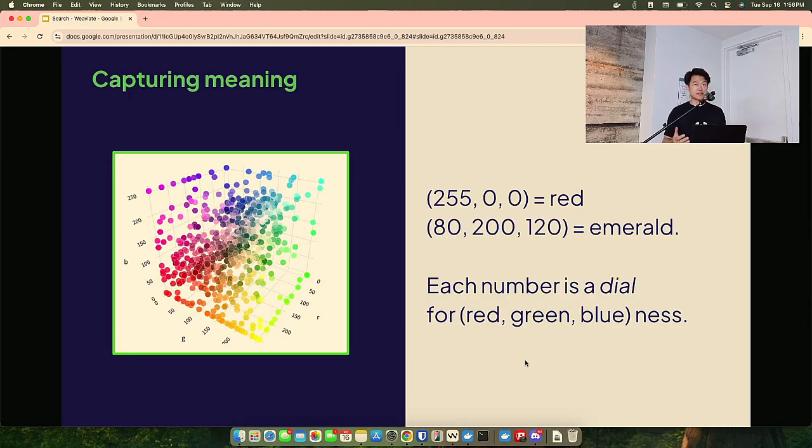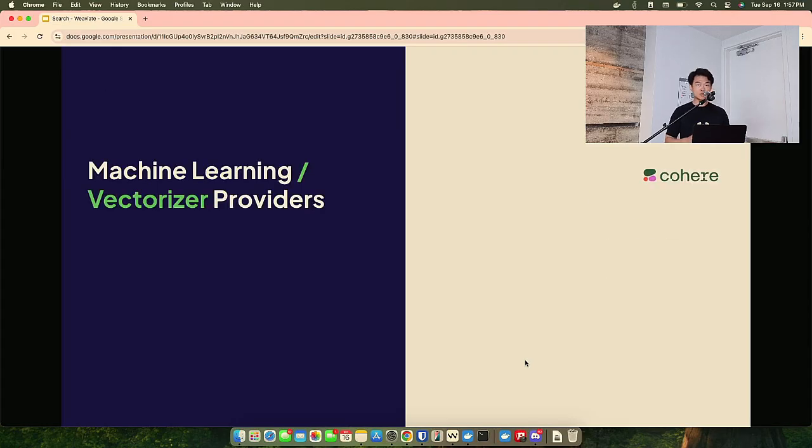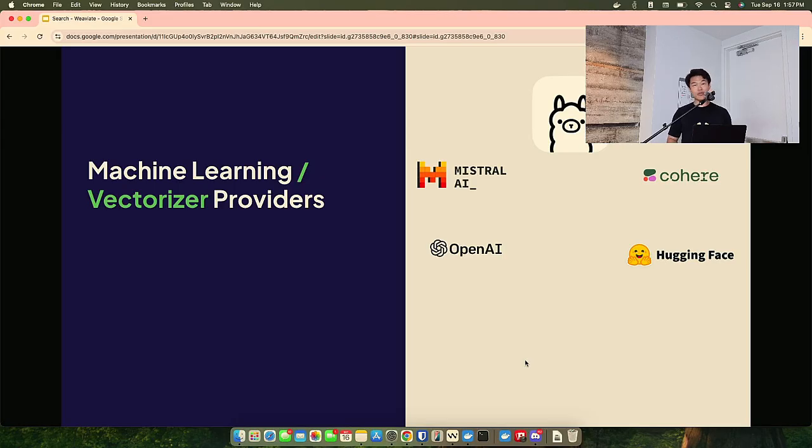Well, it turns out for these vector embeddings, we're actually working with machine learning models that can produce vector embeddings of more than 312 dimensions, almost even thousands of dimensions at times. And that's why we need to provide a really highly efficient vector database in order to support management of all those vectors and actually queryability over that data set. There's tons of machine learning models and vectorizer providers from Cohere, Hugging Face, Mistral, OpenAI. You can even run them locally on Llama and some on Gemini too.